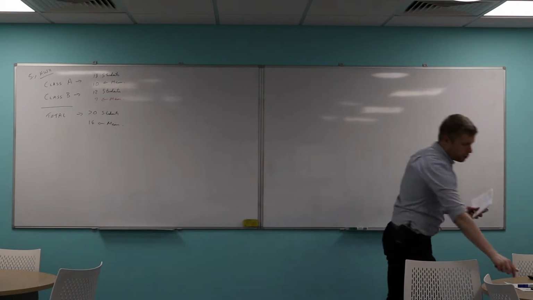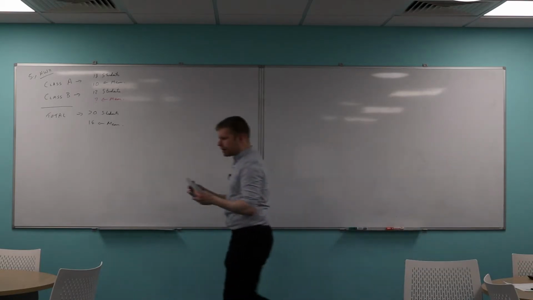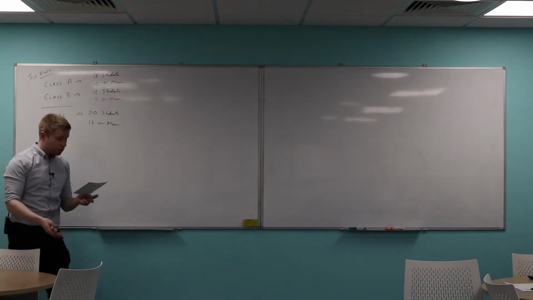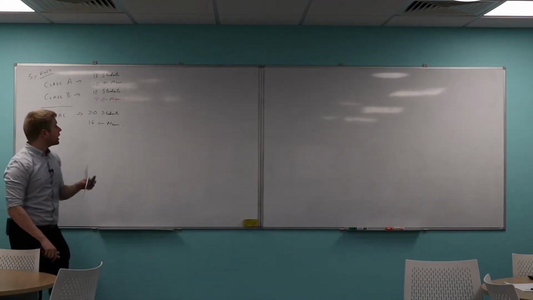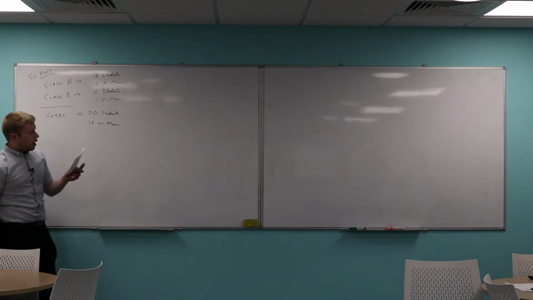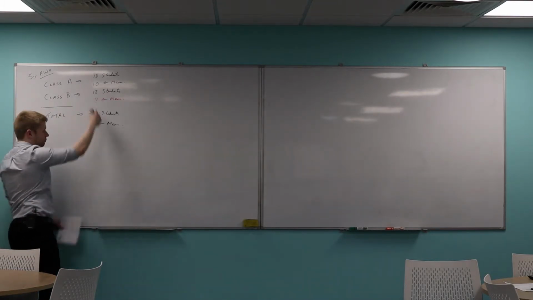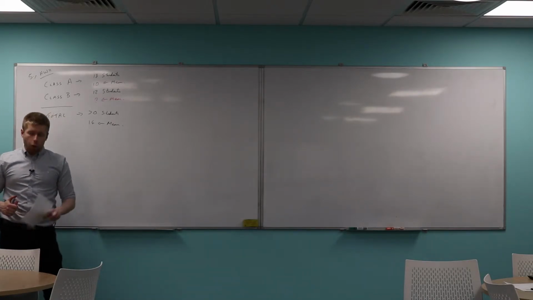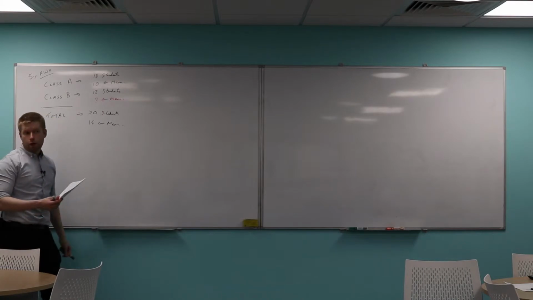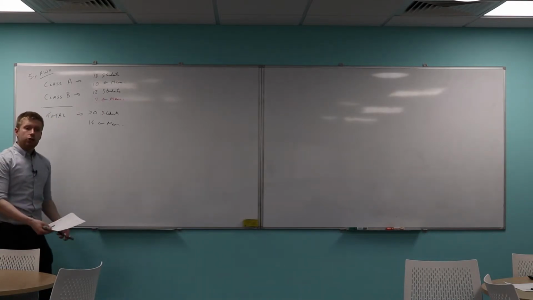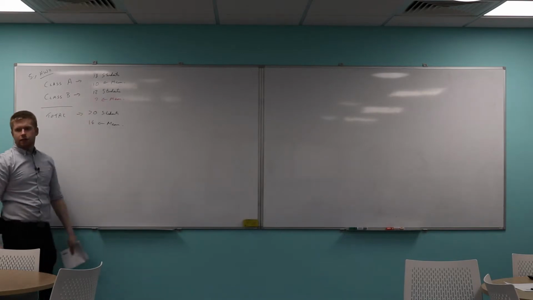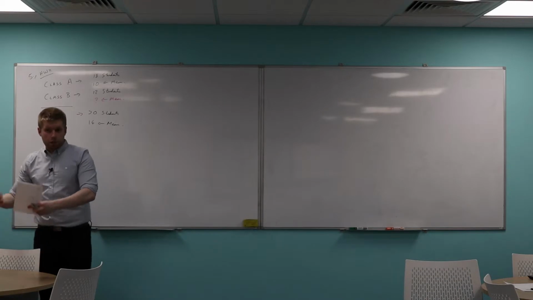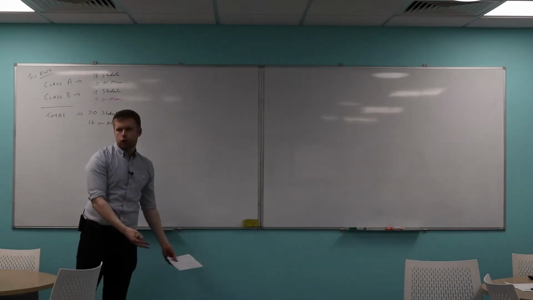So the wording of the question was deliberately a little bit off-putting, I guess. It says 18 students in class A and 12 students in class B sit a test. The mean score of all 30 students is 14. That's that bit. The mean score of class A is 10. That's that bit. Alex says the mean score of class B is 4. Is Alex right? Show how you get your answer. So what that question is literally saying is, just find the mean of this. But I'm putting it in the context of, here is a situation which somebody thinks is true. Can you prove him right or wrong?